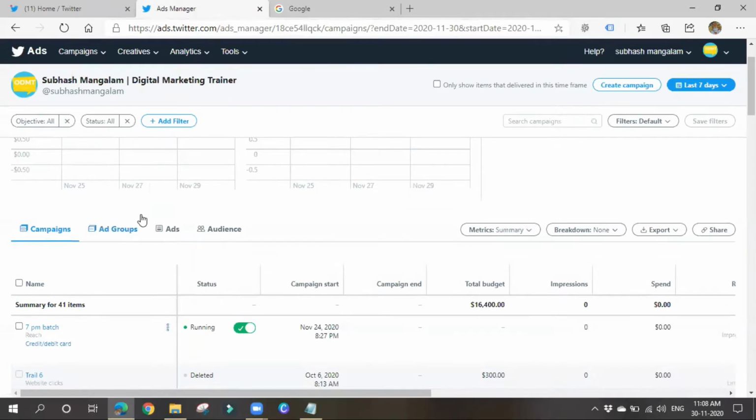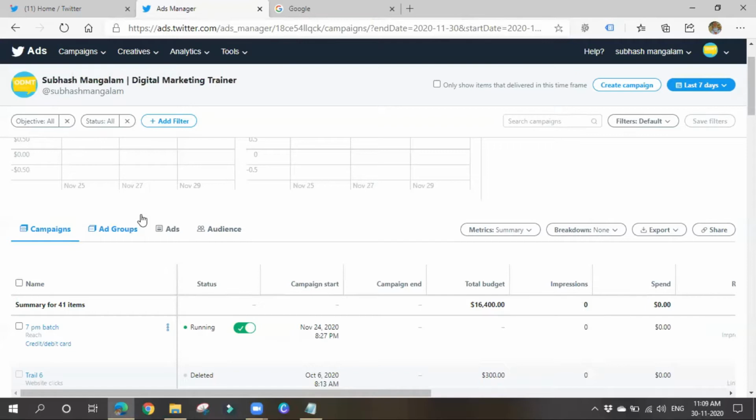Initially, if you are going to set up this ads account for the first time, it will be asking for time zone and country. Give a proper time zone and country, which country you belong to and what time zone you prefer. Because it is a one-time thing, you can't change them later. So if you are setting up this ads account for the first time, please give proper time zone and country. Right. So now let's go and create ads.